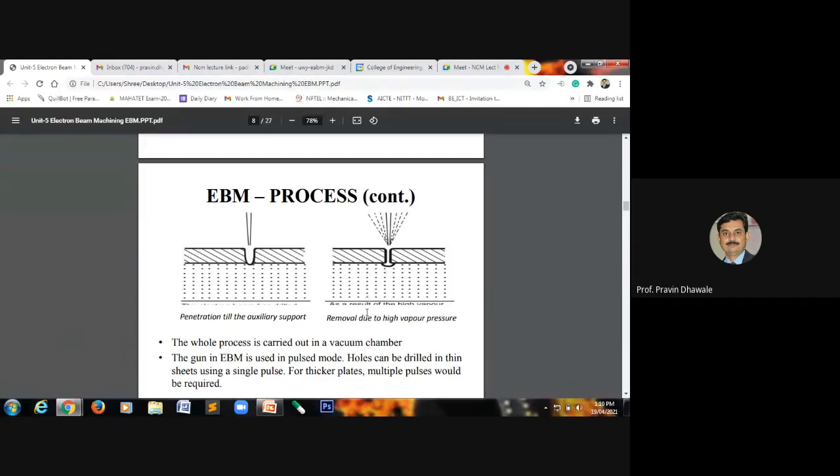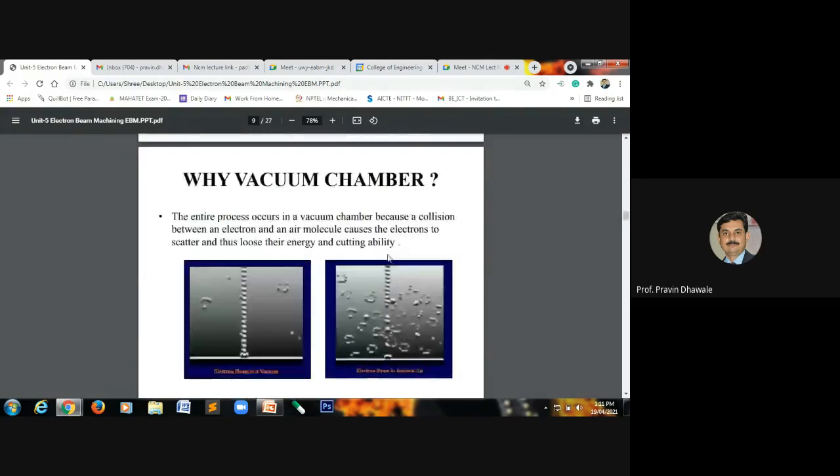Due to high vapor pressure, the material removed during the process is released from this hole because of the high vacuum available in the vacuum chamber. As you know, in the electron beam machining process, the workpiece is always mounted in a vacuum chamber. Now why it is mounted, we will discuss in this slide.